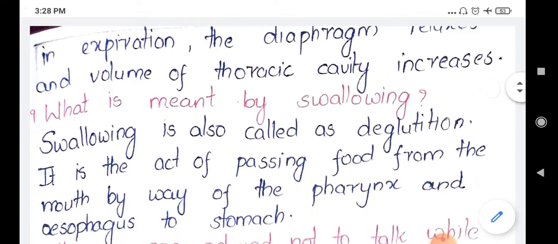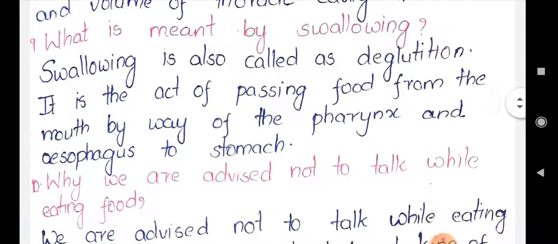What is meant by swallowing? Swallowing is also called deglutition. So the other name for swallowing is deglutition. What is swallowing? It is the act of passing the food from the mouth by way of the pharynx and esophagus. So here we are sending the food from the pharynx, through the esophagus, finally to the stomach. So that is the definition of swallowing.